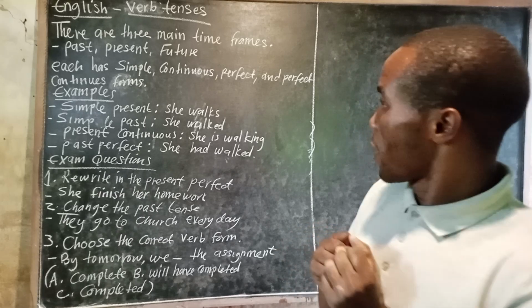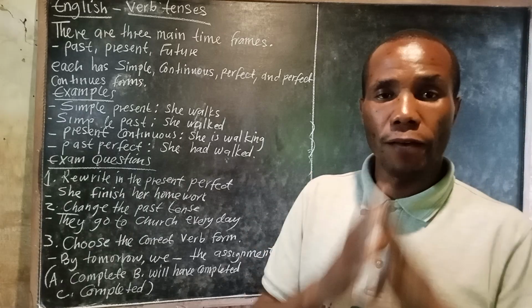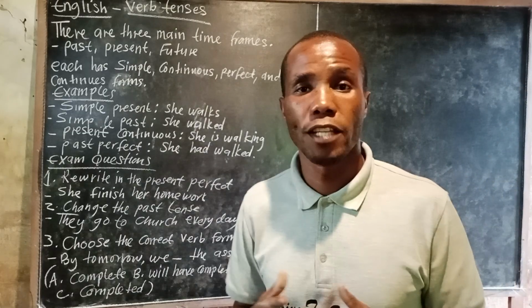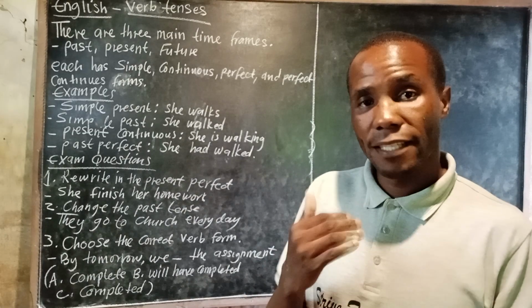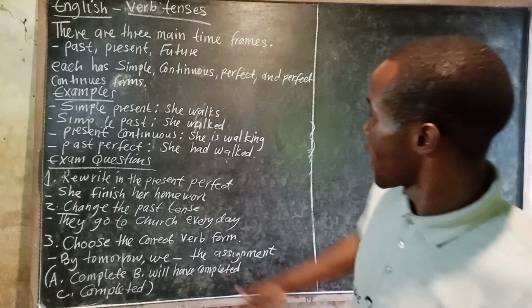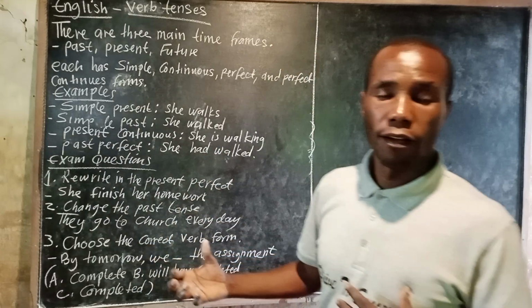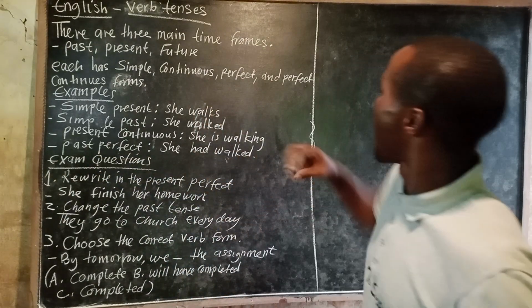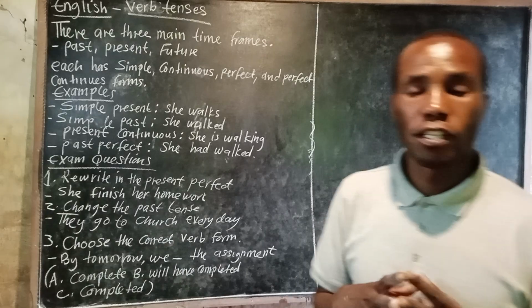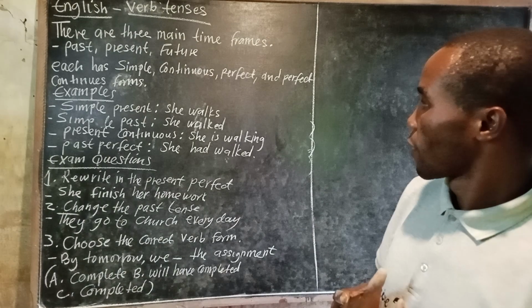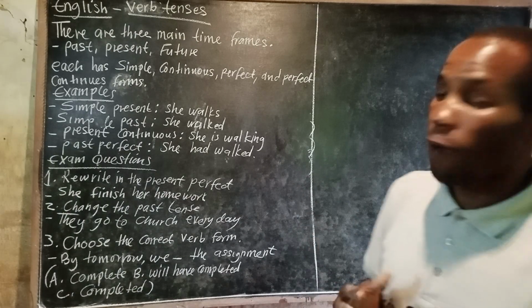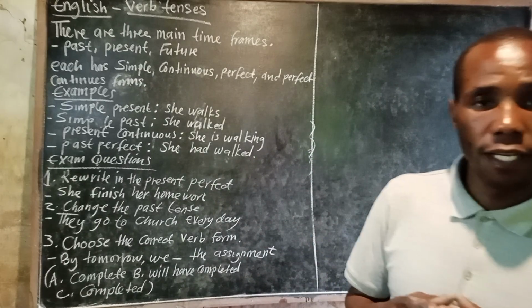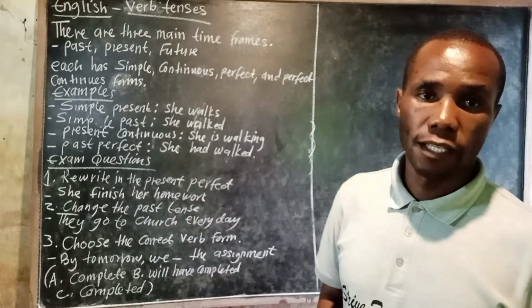Then we go to past perfect. This is where you are supposed to use some auxiliary verbs, like had, have. So here in past perfect you say she had walked. Okay, so these are some of the examples. So now you can use the verb tenses in certain sentences.